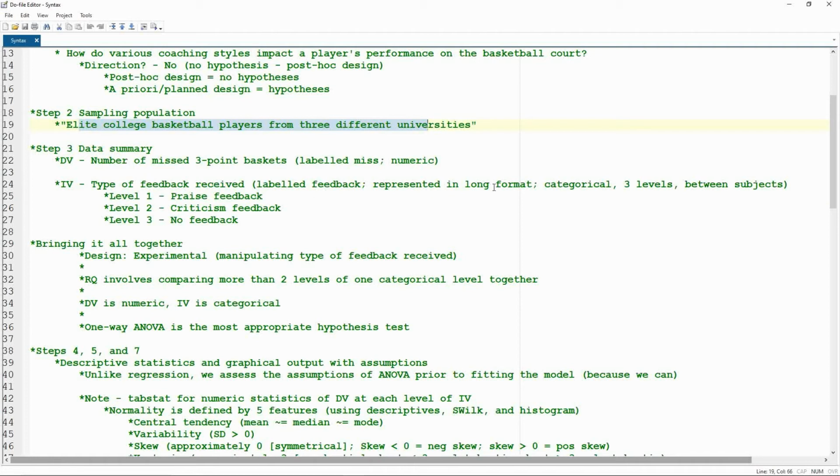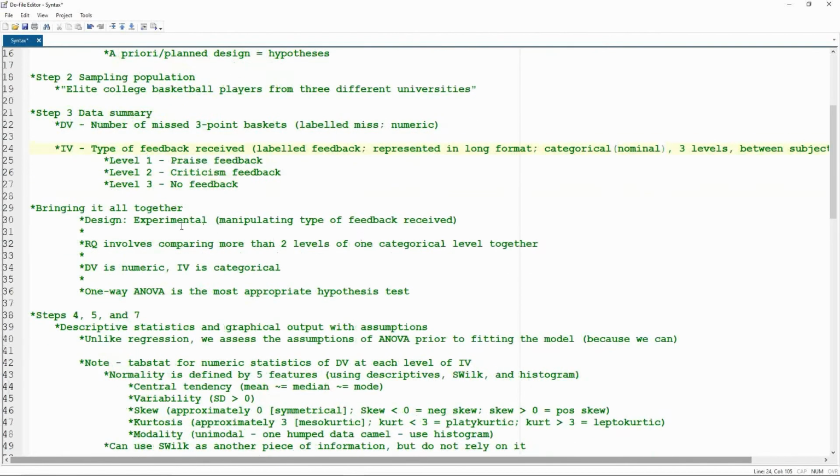It's represented in long format. So that means we have a single column for feedback that has all the different levels underneath it. It's categorical. It's technically nominal. So what this means is that there is no particular order. I could change the order around. It doesn't tell me anything different. I have 3 levels and it's between subjects. So just a reminder that between subjects means that each person was allocated to 1 feedback group. They didn't go through all 3. They only went through 1 feedback group.